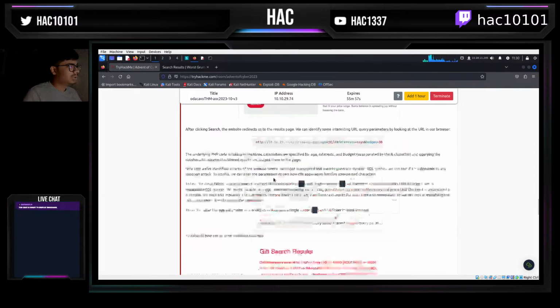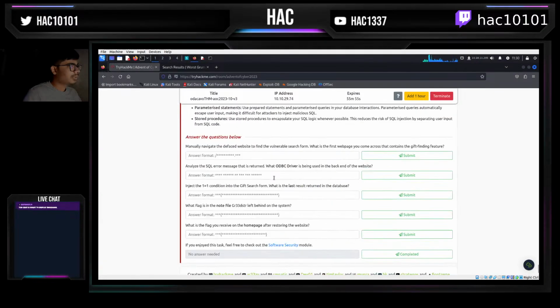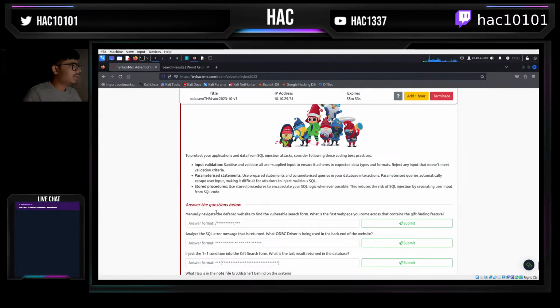So it says: navigate the defaced website and find the vulnerable search form. What's the first web page you come across that contains a gift finding feature? Okay, analyze the SQL error. What ODBC driver is being used? Okay, so this is the flag which we got.